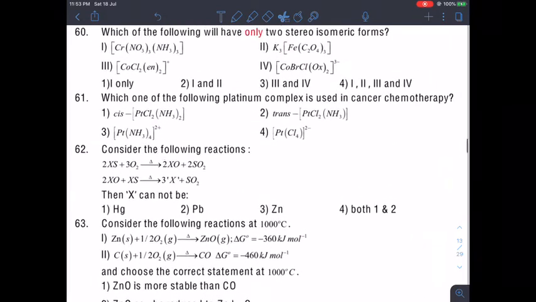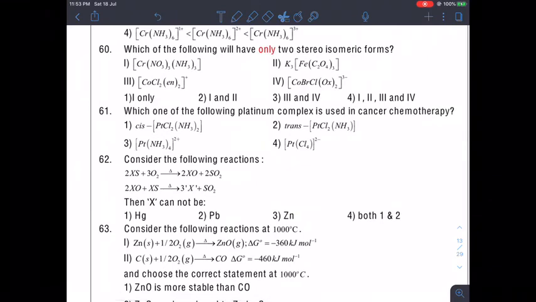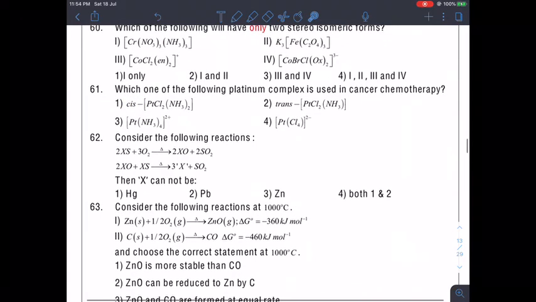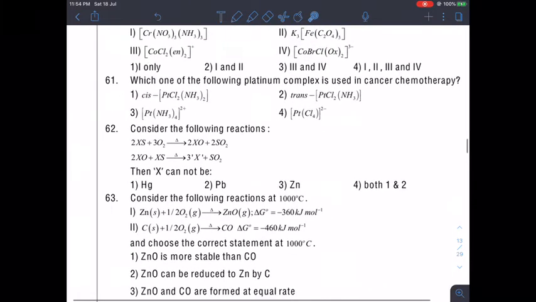Moving to the next question, guys. Which of the following platinum complexes is used in cancer chemotherapy? So this is very popular. This is cisplatin, guys. And what is cisplatin? PtCl2(NH3)2. So this is an information based question, but you should remember this is very popular.